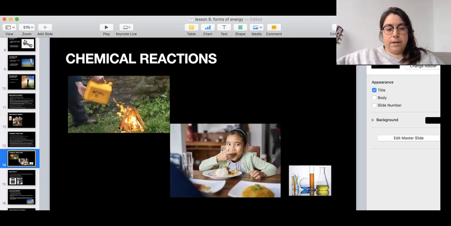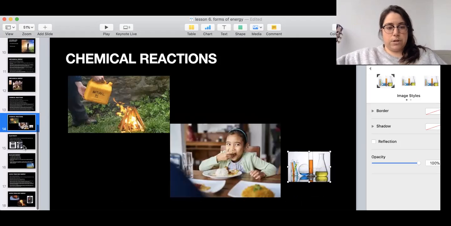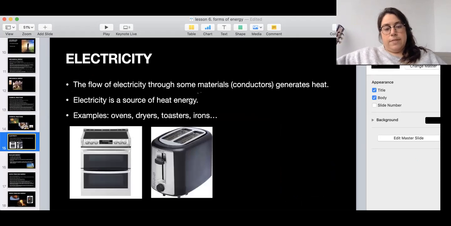Okay? Then here are some examples of chemical reactions, like what we see. When you're eating, it's a chemical reaction, or when you're burning something with gasoline. Or any fire, it's a chemical reaction. Okay, electricity. The flow of electricity through some materials, conductors, generates heat. Electricity is a source of heat energy, like what we use in ovens, dryers, toasters, irons.